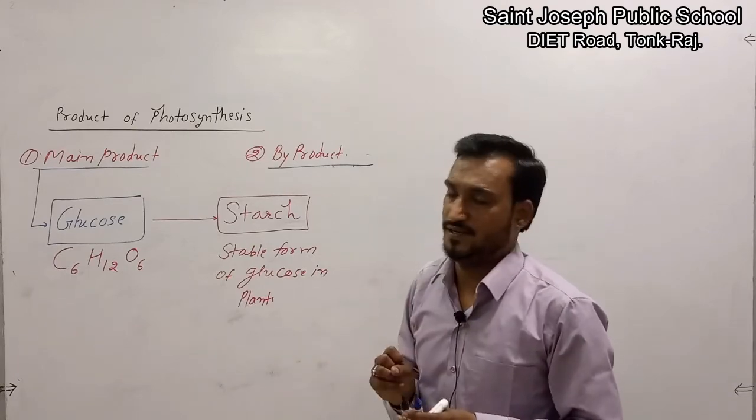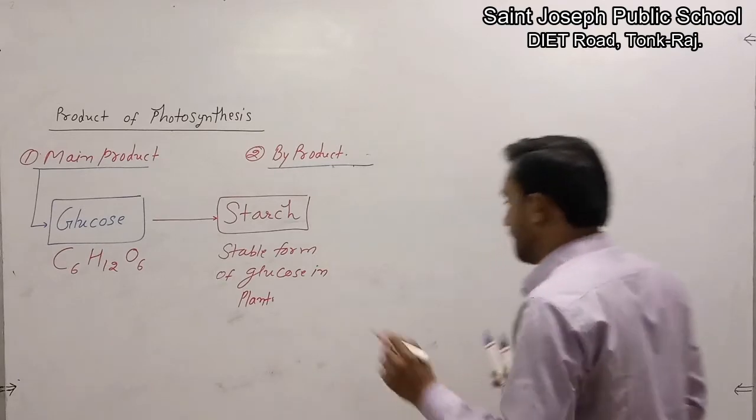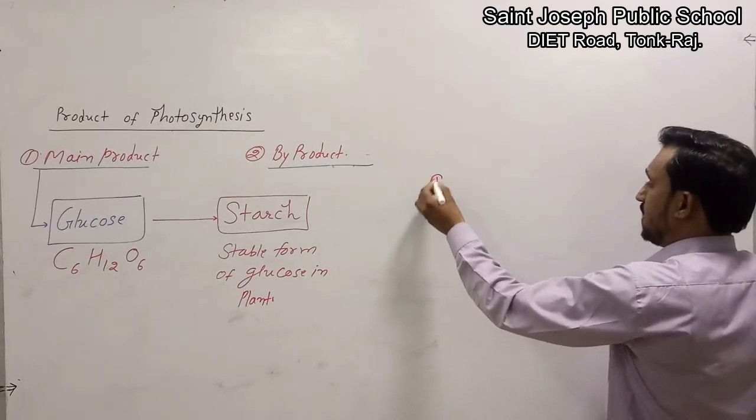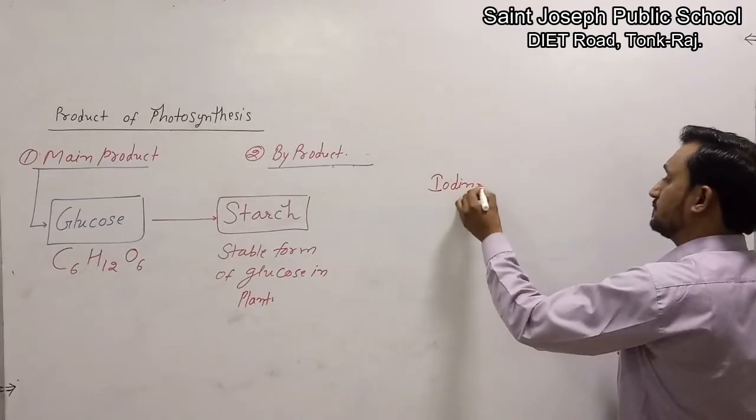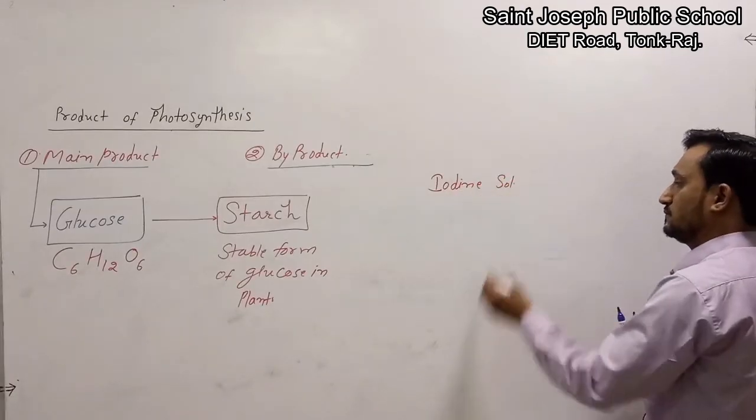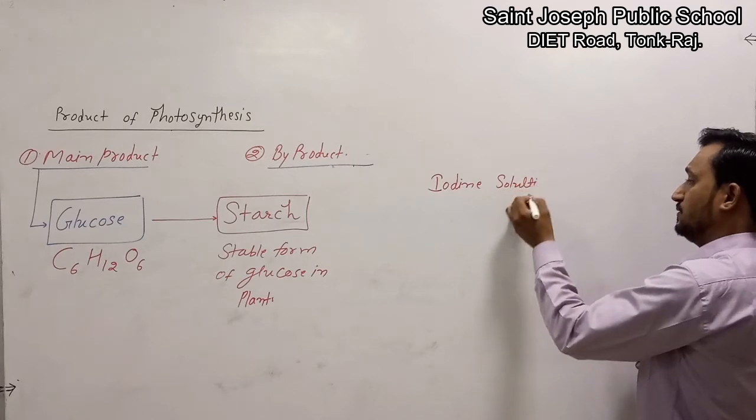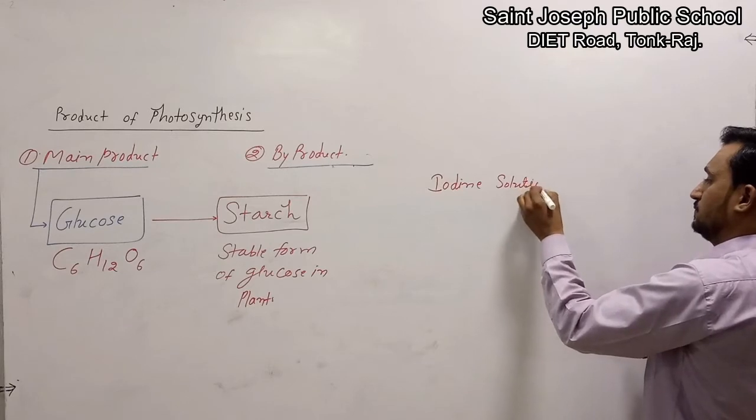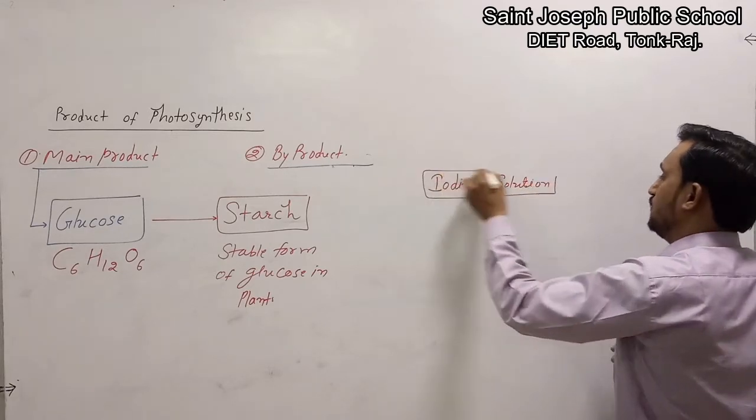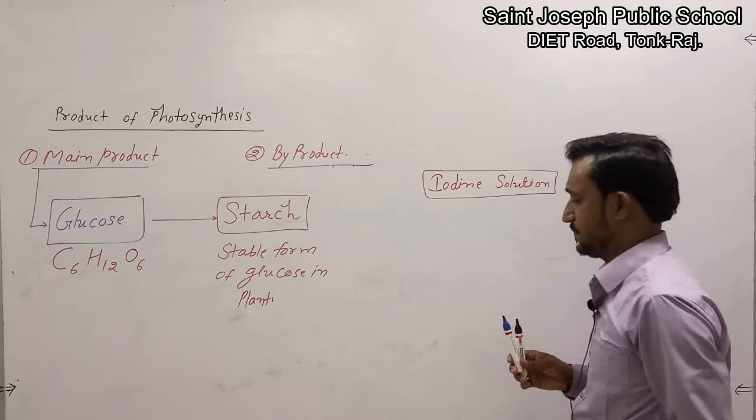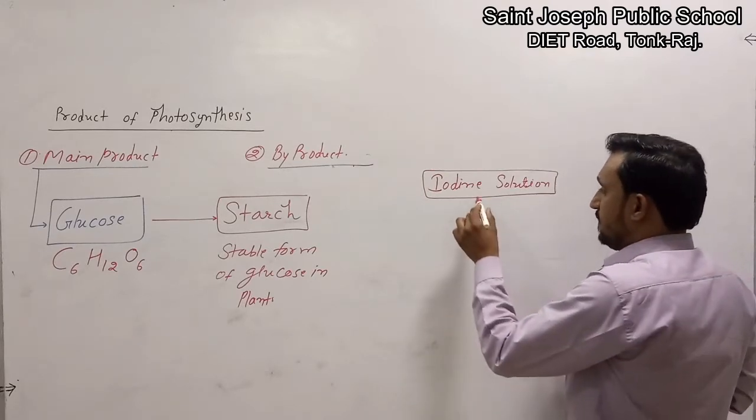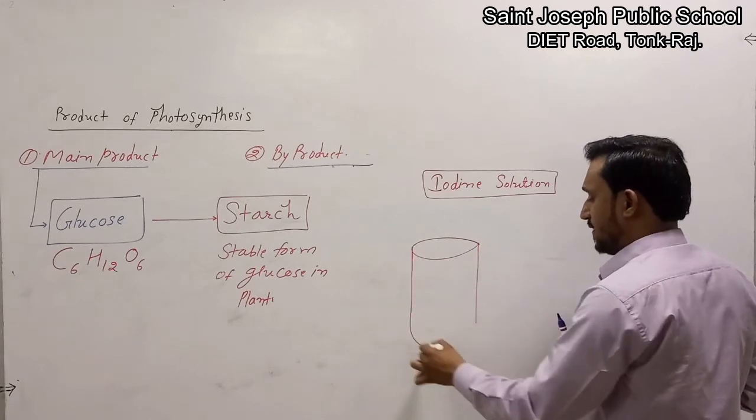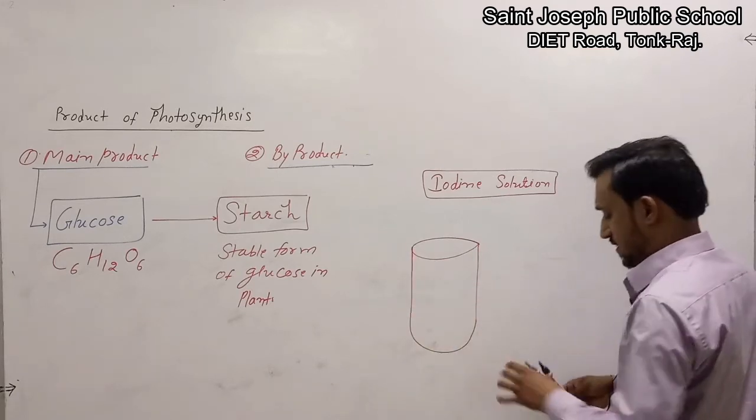We can check it. Listen, there is a chemical test to check it. There is a solution known as iodine solution. There is an iodine solution in our practical lab. Iodine solution gives a blue-black color in the presence of starch.